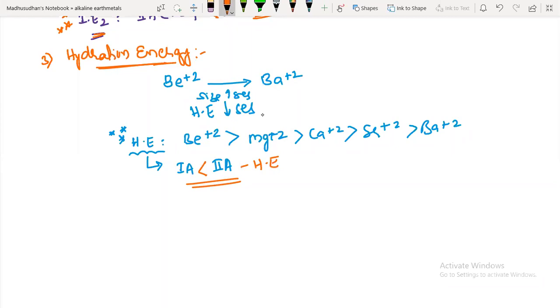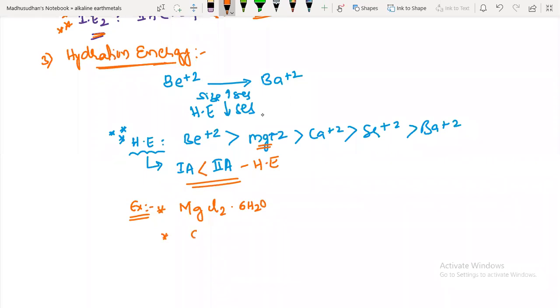So hydration enthalpies of alkaline earth metals are larger than alkali metals, right? So they exist as hydrated salts. Because they have large hydration energy, they are more extensively hydrated. So magnesium chloride exists as magnesium chloride with 6 moles of water because it has larger hydration energy.